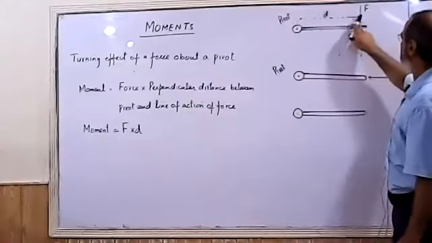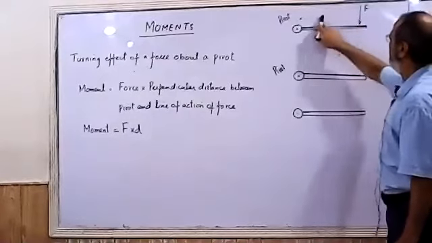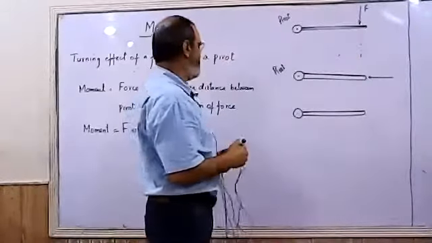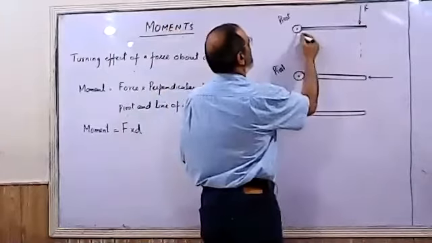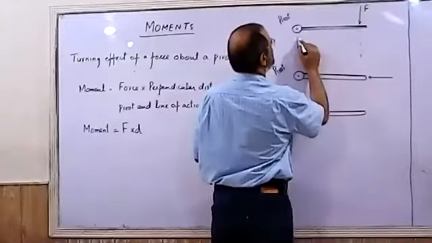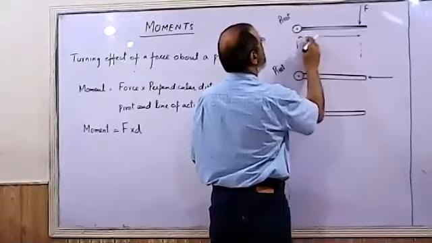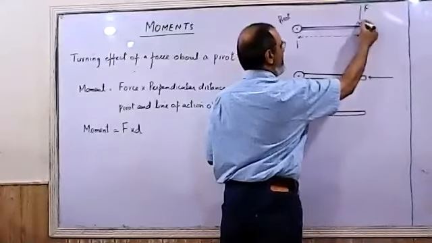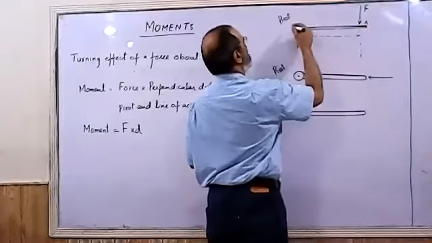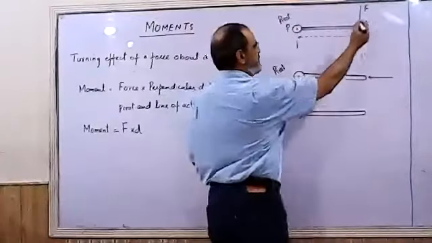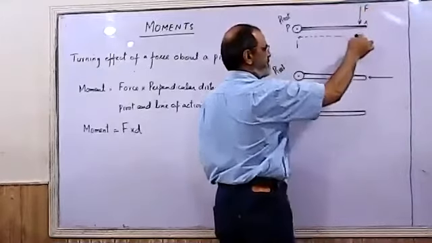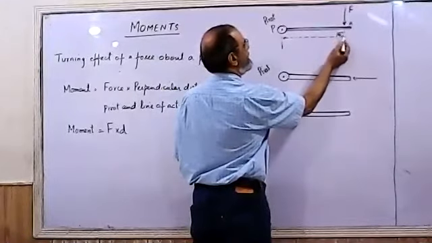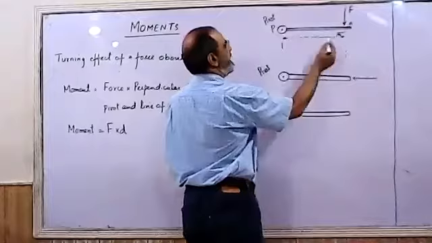Remember, this part is a bit difficult for the students to understand. So always the students are confused. If I consider this distance, it is the distance between the line of force. Force is applied, say, at this point A, and P is the pivot. Force is applied here, but if I consider the line of force and take a perpendicular distance, meaning at 90 degrees, I take a distance between the pivot and this line.